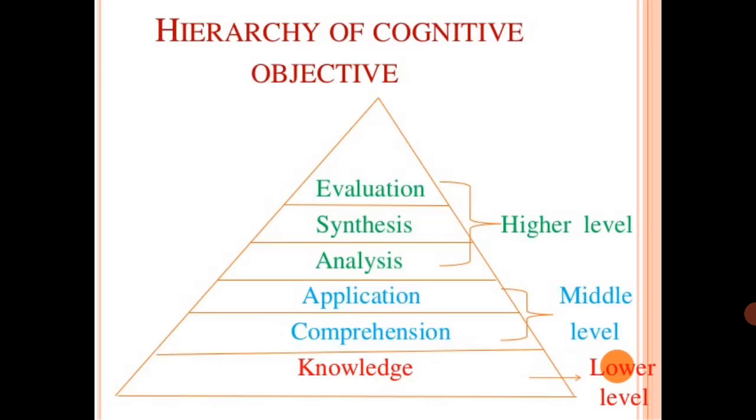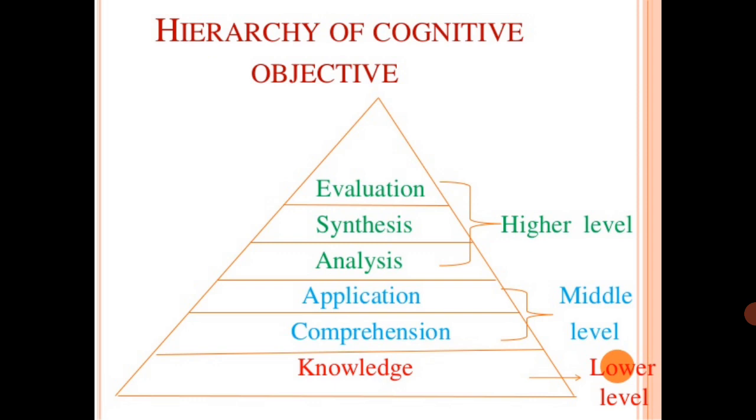So, the hierarchy of cognitive objectives. He has given six objectives under the cognitive domain, hierarchically arranged. The lower level objective under the cognitive domain is knowledge. Then the middle level comes comprehension, or understanding. We use comprehension only for languages; for mathematics and other subjects we use understanding instead.